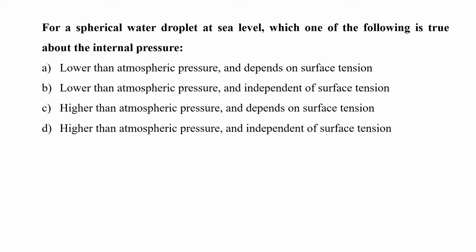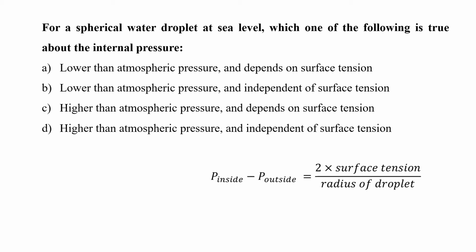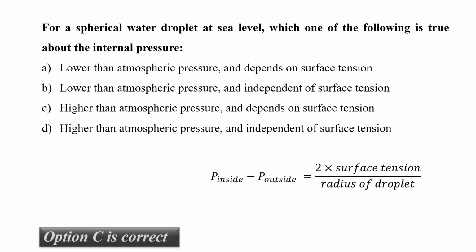If we let the atmospheric pressure be P0, that is the pressure outside the drop, for a spherical droplet, we can calculate the pressure as pressure inside the droplet minus pressure outside is equal to 2 into surface tension divided by the radius of the droplet. From this formula, we can see that the pressure inside is higher than the pressure outside and is dependent on surface tension. So the correct answer is C.